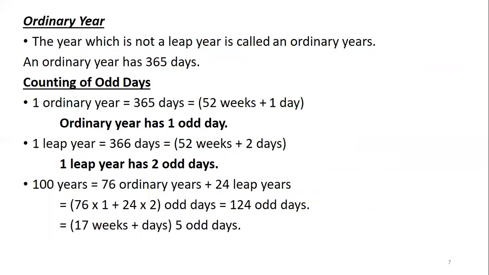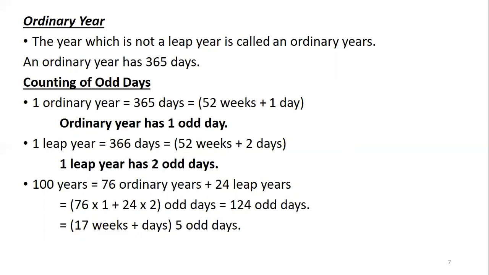Going like this, we cannot calculate for each and every year. So, we are going to find out for 100 years. For 100 years, how many ordinary years are there? There are 76 ordinary years and 24 leap years.